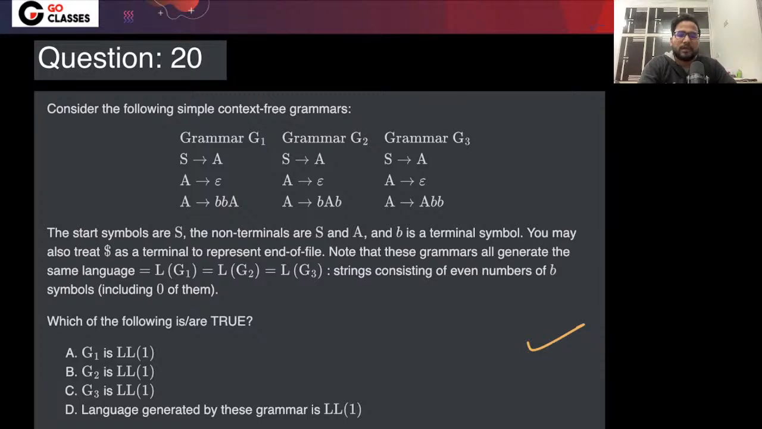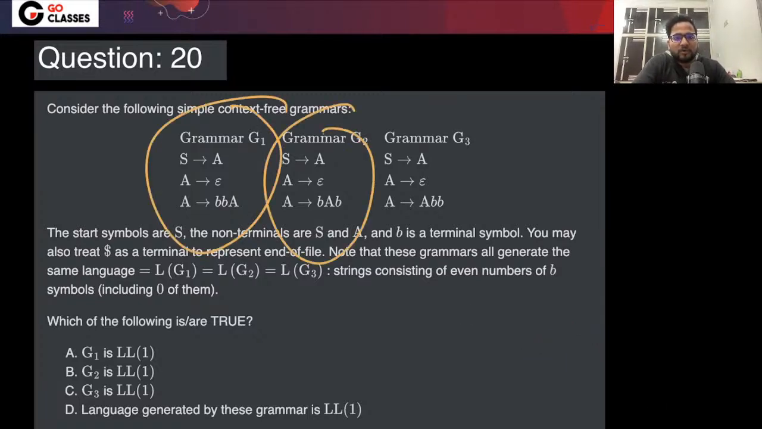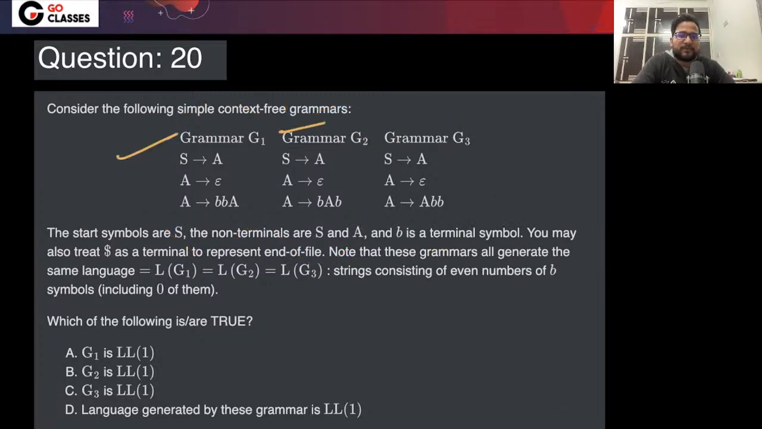What was your answer? Now in this question they are saying the language they are producing, either this or this language, is actually the same. Language wise there is no difference between G1, G2, G3. So they are saying the language is the same, right? Maybe the grammars are different. This is G1, this is G2, this is G3. Now they are saying which of the following is or are true. So this is question number 20. What was your answer for this question?